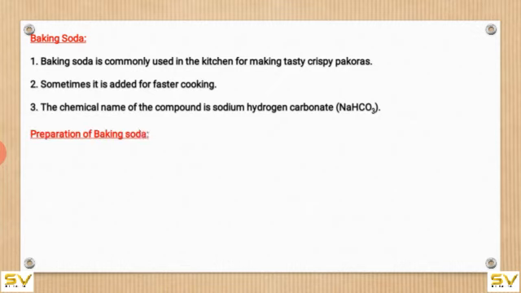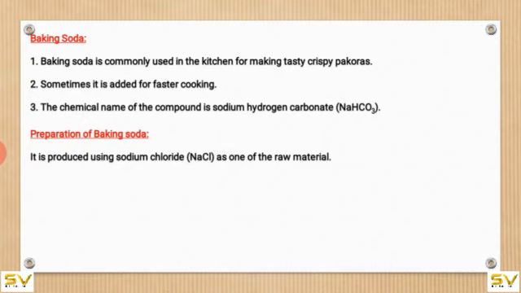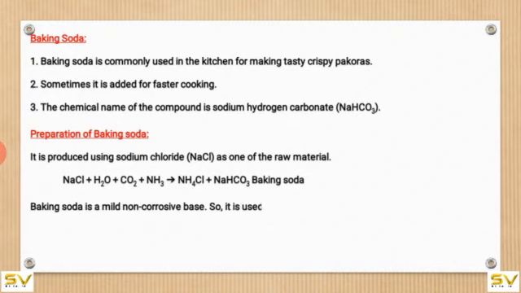Preparation of baking soda. It is produced using sodium chloride as one of the raw materials. NaCl + H2O + CO2 + NH3 gives rise to NH4Cl + NaHCO3. This is baking soda and this is the equation. Baking soda is a mild non-corrosive base, so it is used to neutralize an acid.